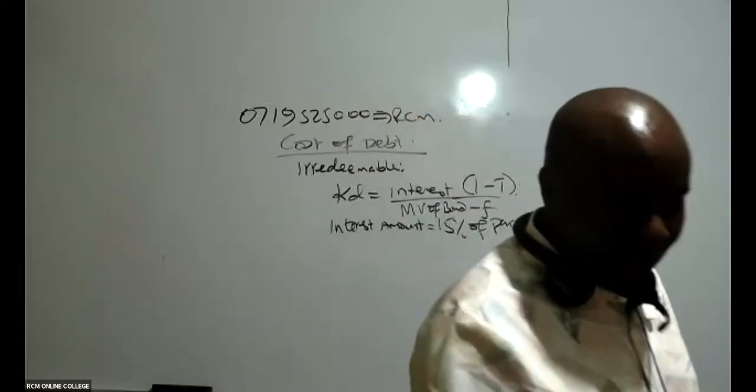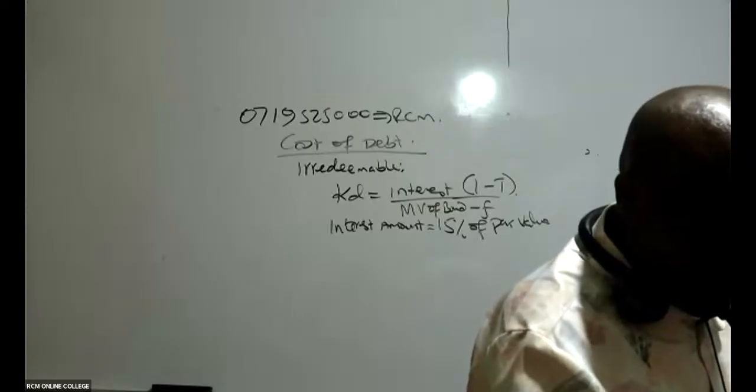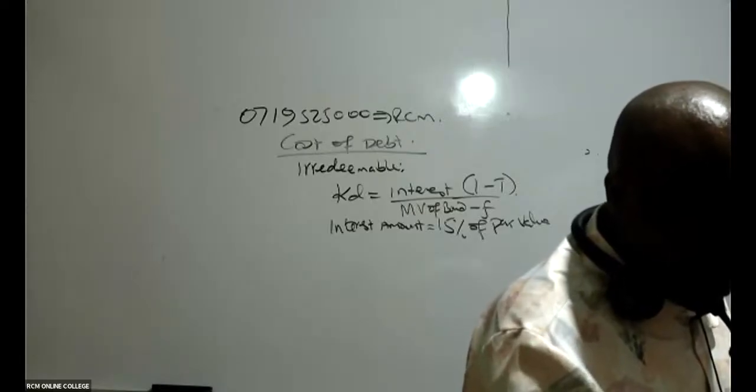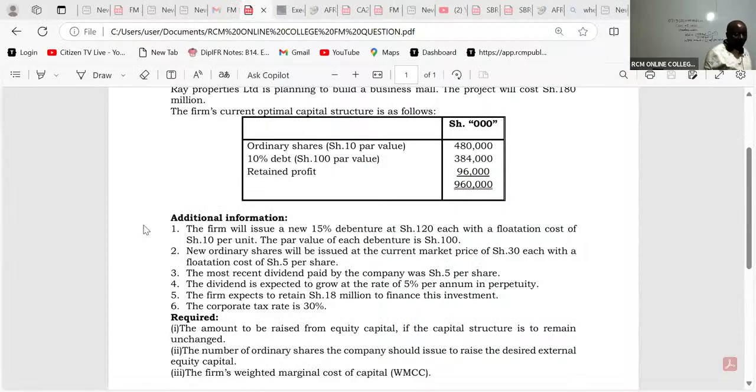So do we have the par value in this question? We are told here the firm will issue a new 15% debenture at 120. You can see they are issuing new at 120. That must be the value of the bond.